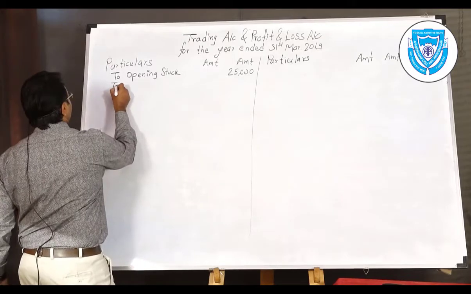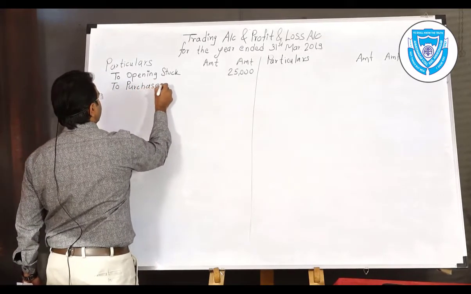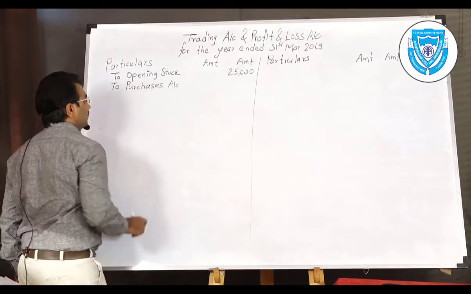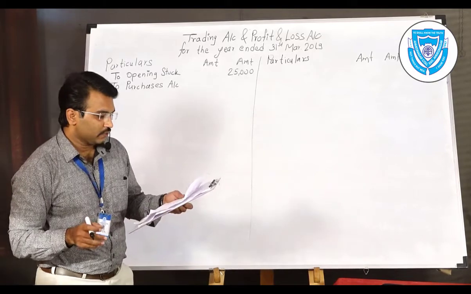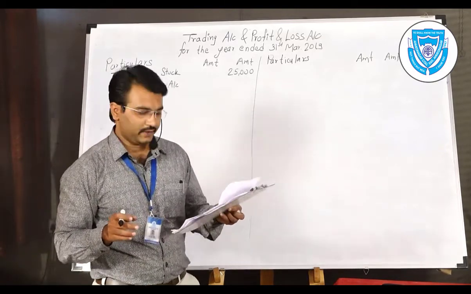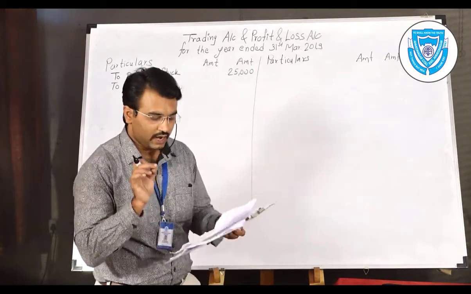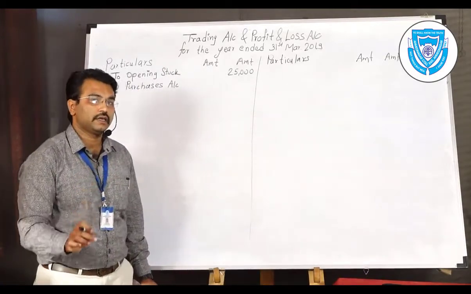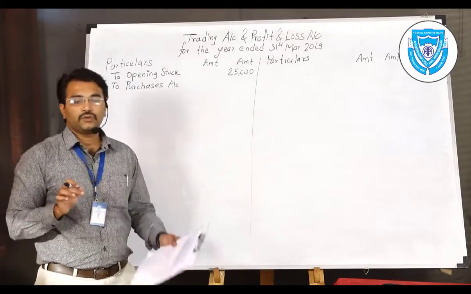Next is an item which always comes in the trading account, that is purchases. So we'll write purchases on the debit side. The amount of purchases given is 2,08,500. Now while posting these purchases, see whether returns are provided in the credit balances. Yes, there is a return, the last item, purchase return ₹1,000.